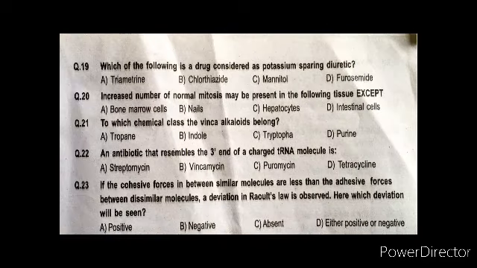Question number 19. Which of the following drug is considered as a potassium sparing diuretic? Triamterene, chlorothiazide, mannitol, and furosemide. Then the question is, increased number of normal mitosis may be present in following tissues except bone marrow cells, nails, or hepatocytes, or intestinal cells.